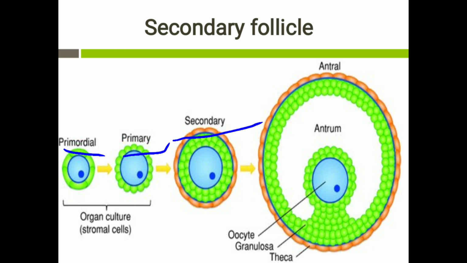This secondary follicle also consists of the oocyte in the center, which is surrounded by multiple layers of granulosa cells. The granulosa cells are further surrounded by the basal lamina. Beyond the basal lamina, you have the cells called the early theca cells. These early theca cells are destined to form the theca cells in the next stage.